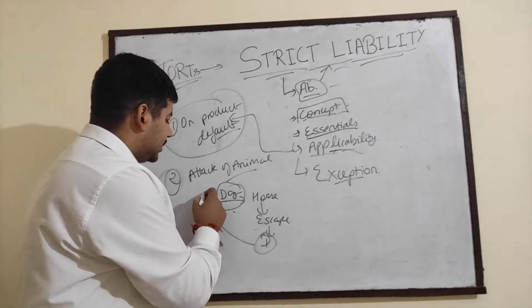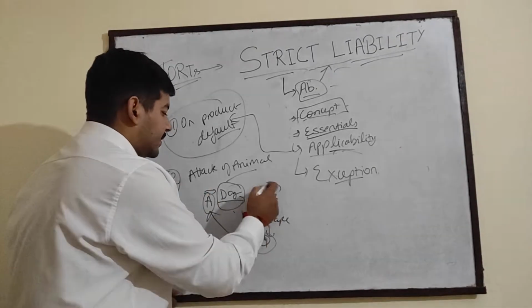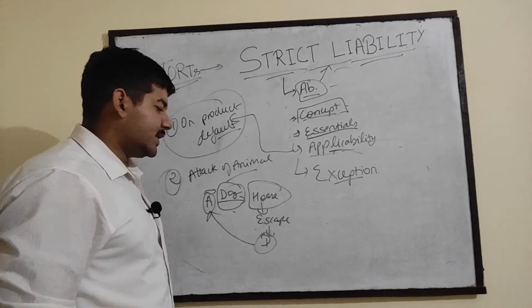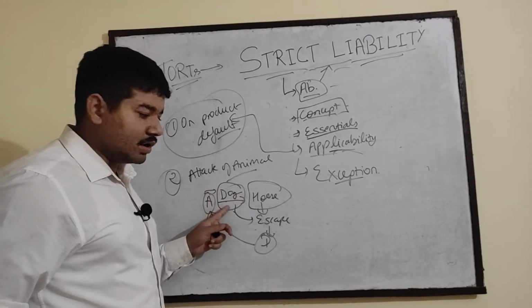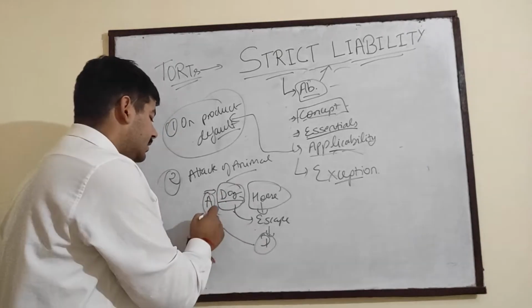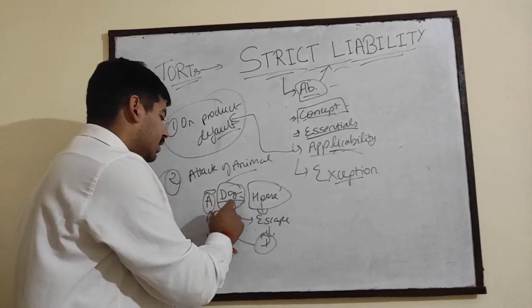So it was the responsibility of A to keep the dog in the premises where it was intended to be kept, and if the dog escapes, then the damages caused by the dog to any person will be claimed by that person from the owner of the dog.